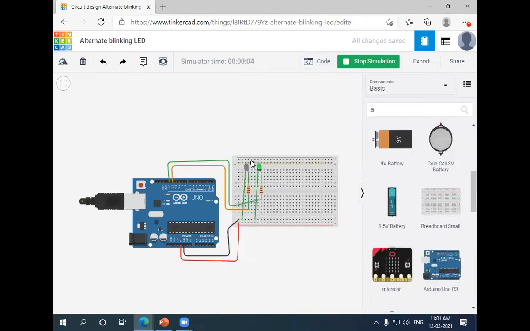So the LED is blinking with the 500 delay. For these connections, we don't need to write any code, because we just connected them. We only give the conditions, whether the delay is 1000 or 500, like that, and we can easily set it through this.